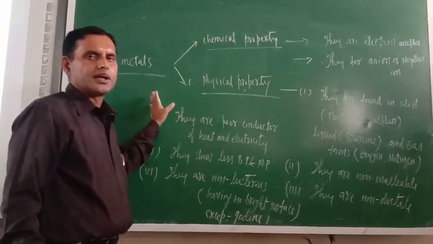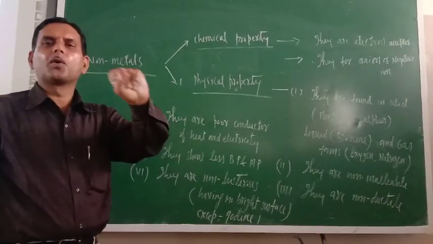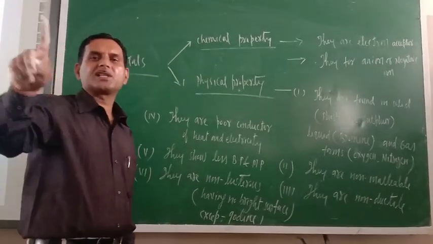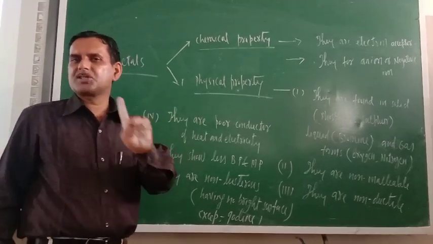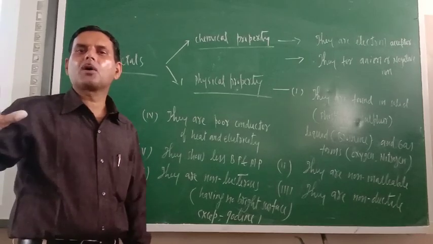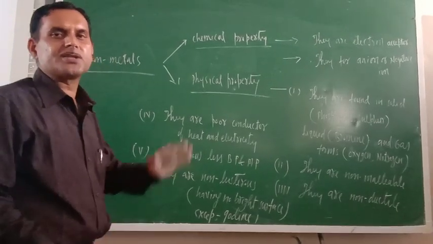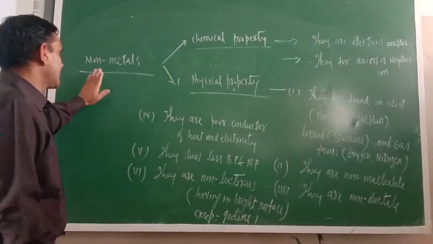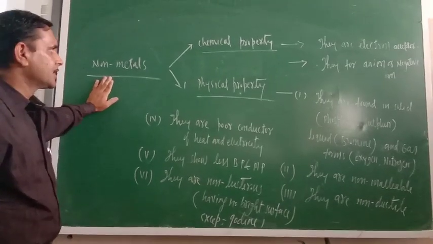Here, cadets, include one more property in metals. Metals are lustrous. What is the meaning of lustrous? Having a shiny surface. All metals have a shiny surface. Please include this one also. Now the next one is non-metals.